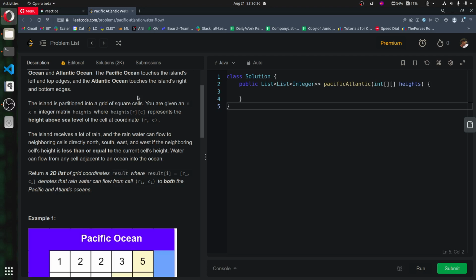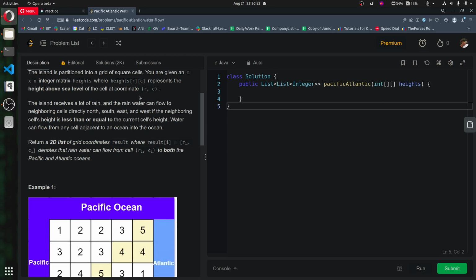So the island receives a lot of rain, and the rainwater can flow to neighboring cells directly north, south, east, west if the neighboring cell's height is less than or equal to the current cell's height. Water can flow from any cell adjacent to an ocean into the ocean. Return a 2D list of coordinates, result[i] = [ri, ci], denoting that rainwater can flow from (ri, ci) to both the Pacific and Atlantic oceans.